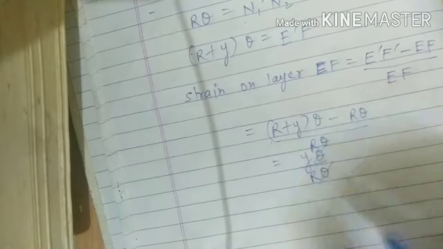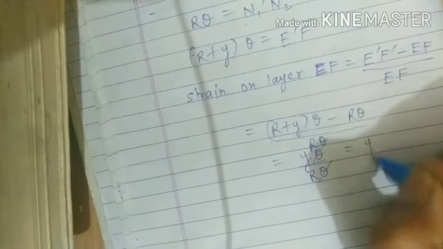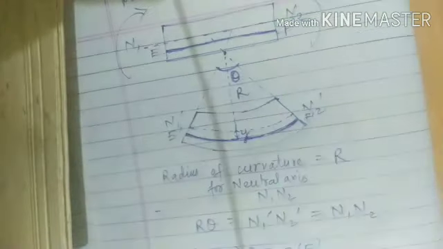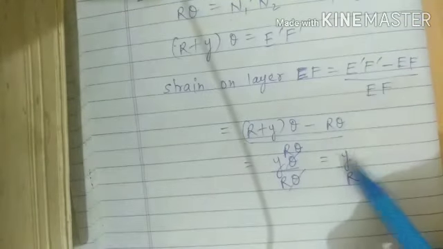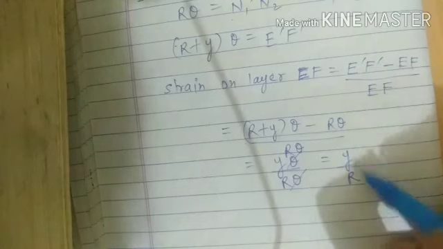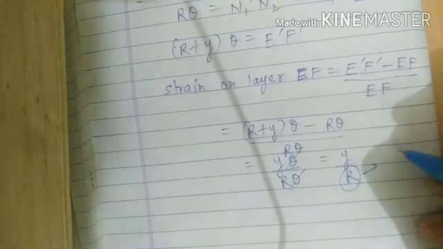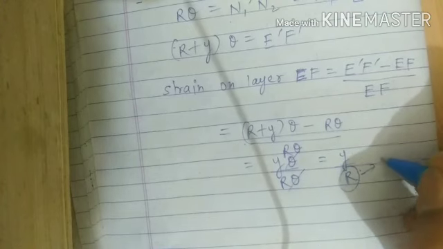The theta cancels and it is equal to y by r. So the strain on layer EF is y divided by r, where r is the radius of curvature.